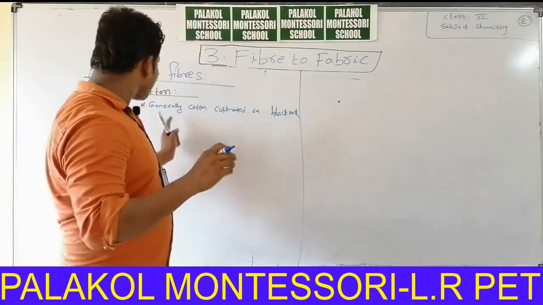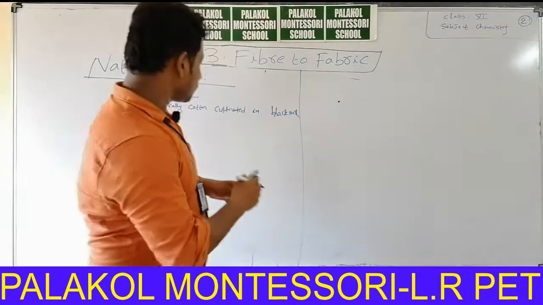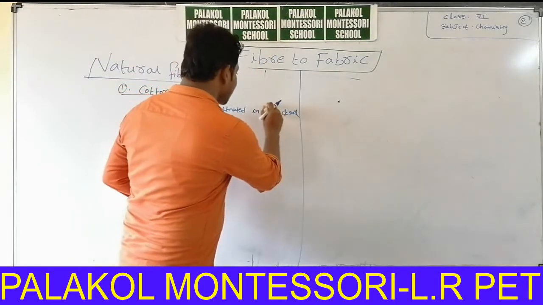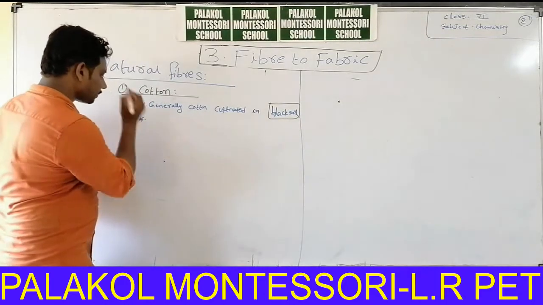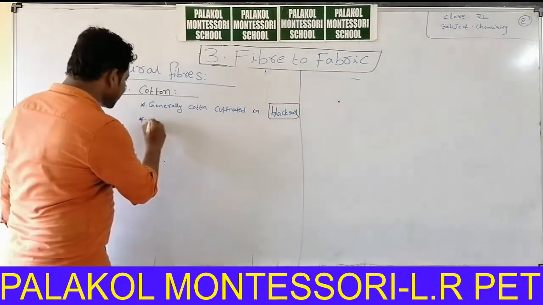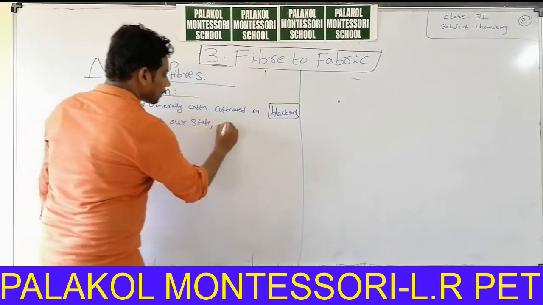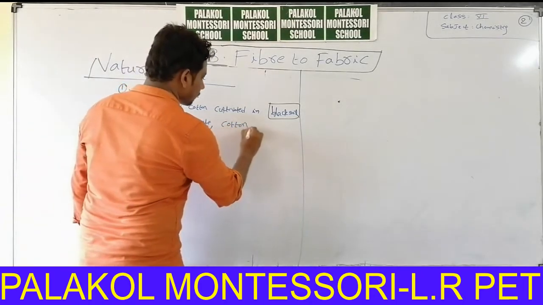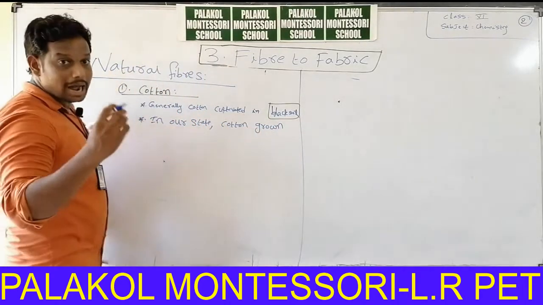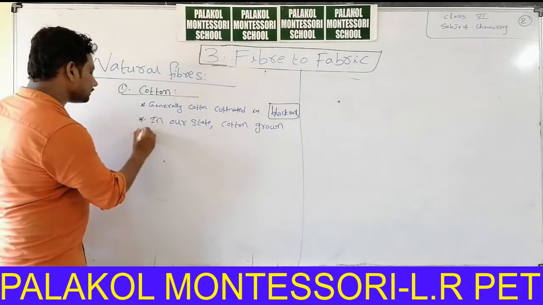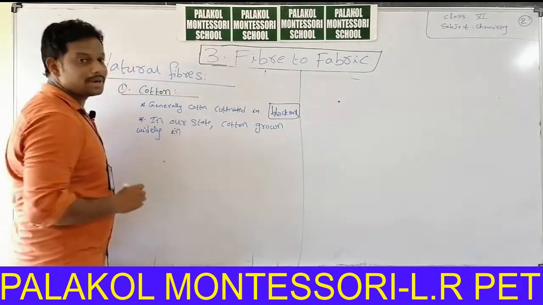The growth of cotton is more in black soil when compared with red soil and other soils. So generally cotton is cultivated in black soil. In our state, cotton is grown widely in Prakasam district.